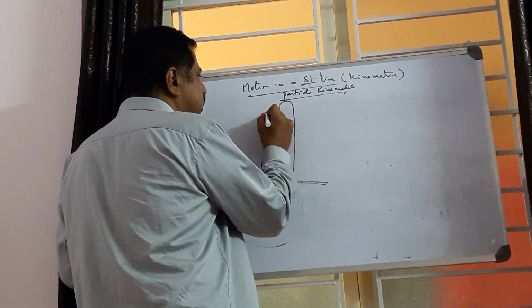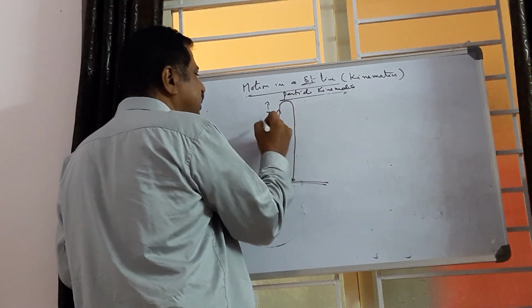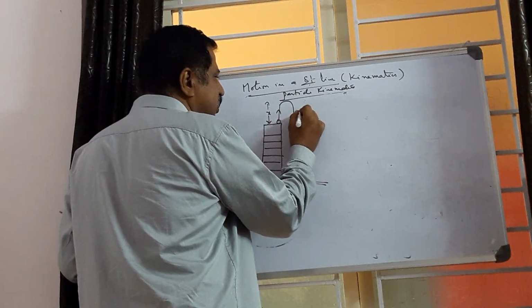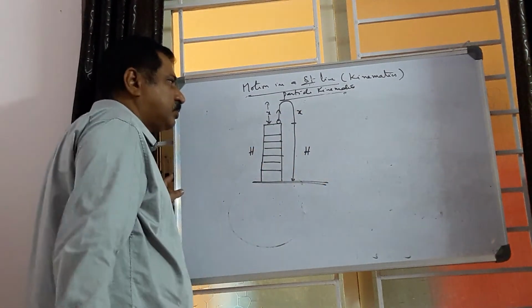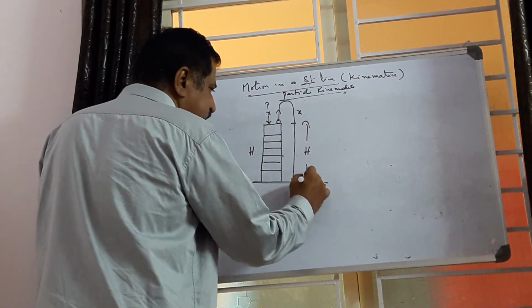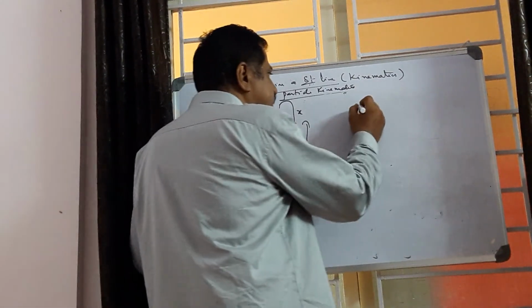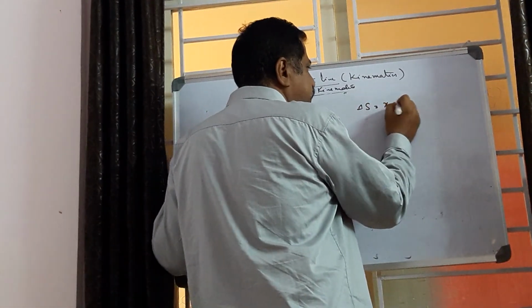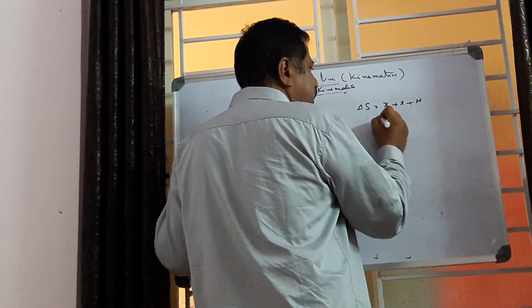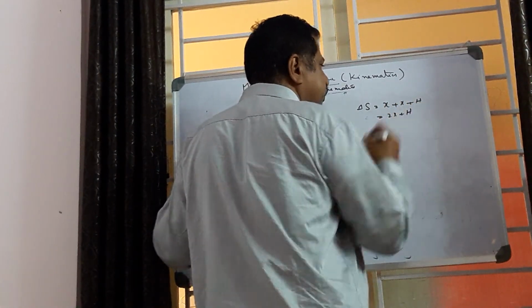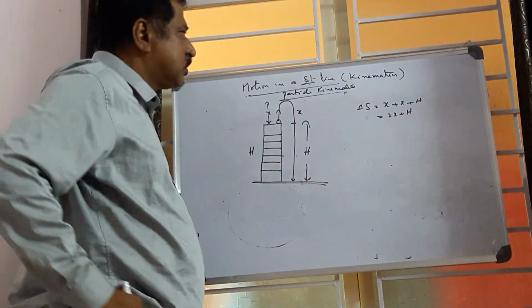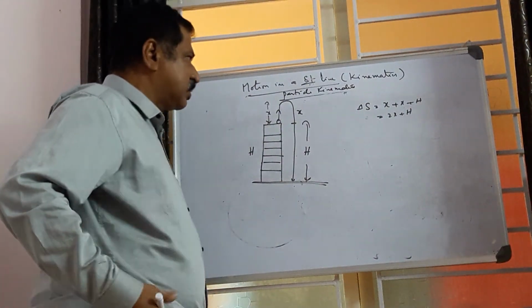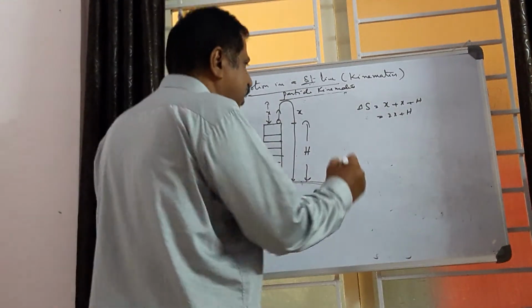For example, the distance travelled in the upward direction is x, then it falls x. The height of the tower is h. The distance is x plus x plus h, that is 2x plus h, the total length of the path travelled by the body.